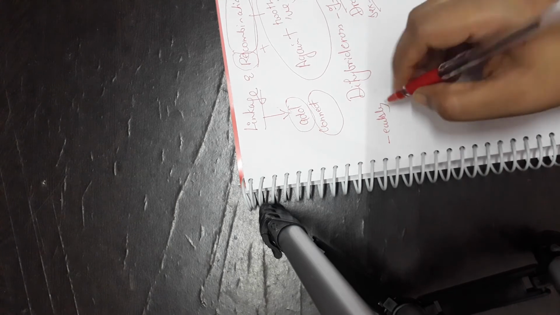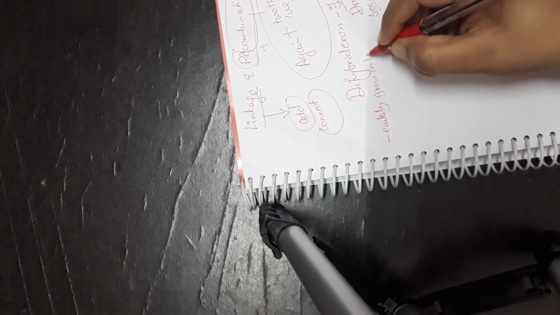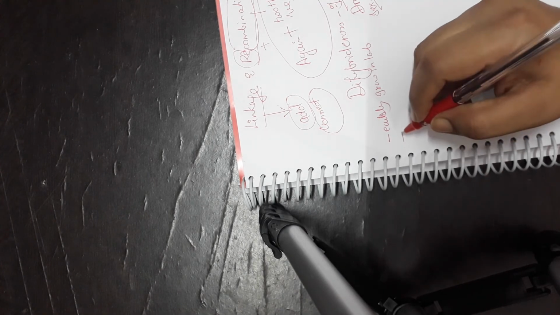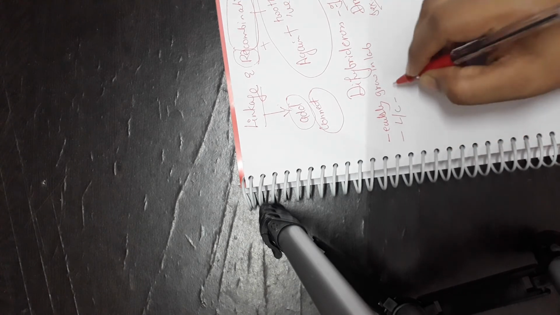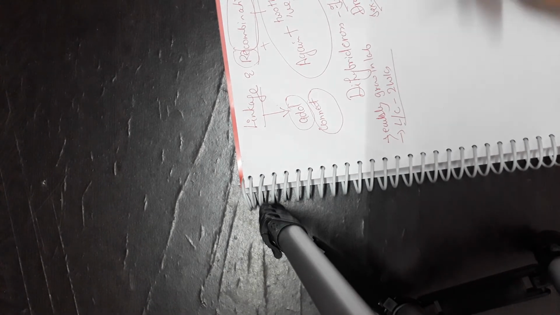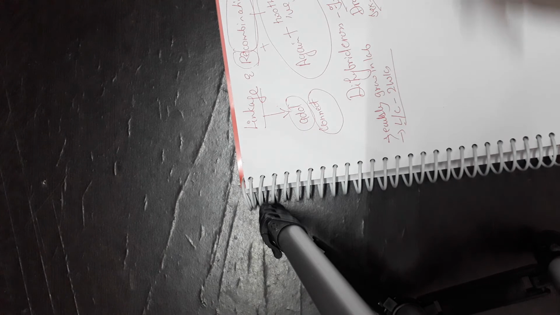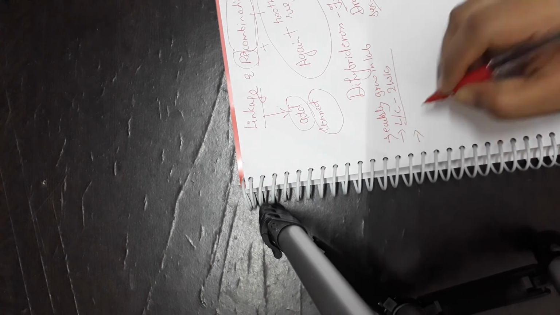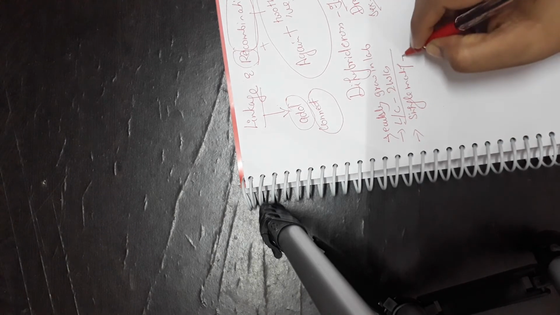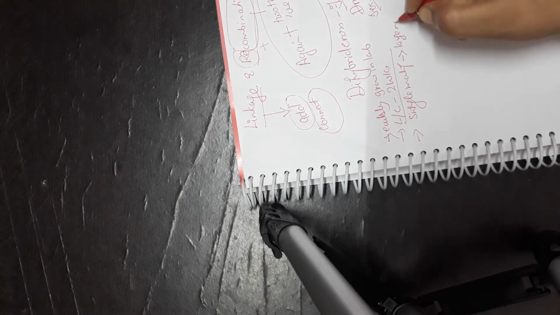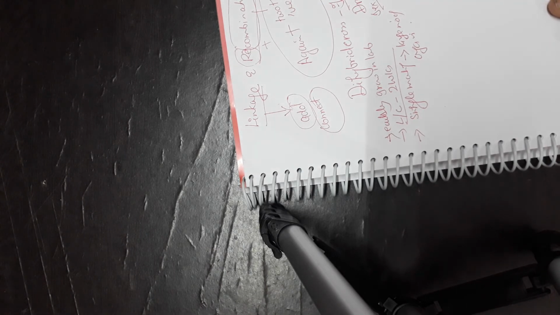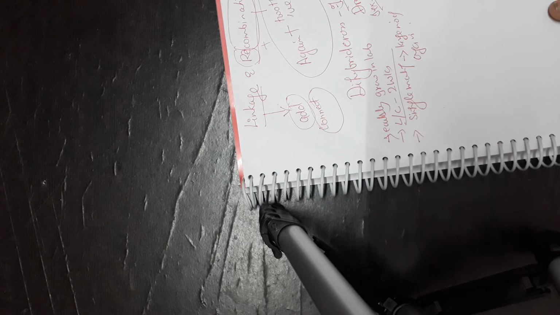Morgan chose the fruit fly for his experiment because he can easily grow it in his lab. In his laboratory, with an artificial medium, he can grow and develop them. The life cycle was just 2 weeks, which was also fine, so he can get a lot of Drosophila. Then the third point was that in a single mating he was able to get a large number of organisms. Means in just one single mating he used to get a lot of eggs which develop into Drosophila.